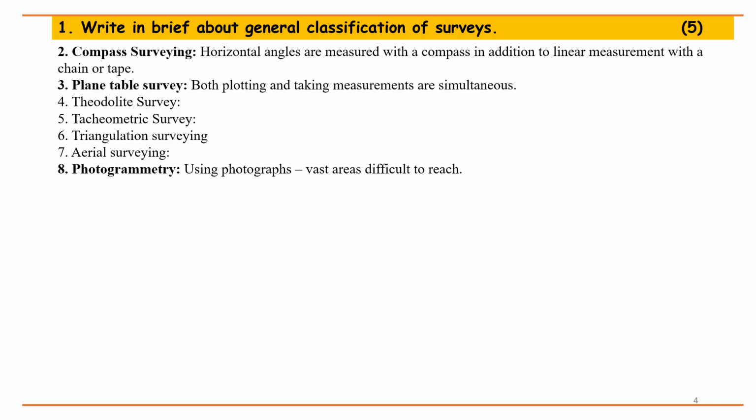2. Compass surveying. Horizontal angles are measured with a compass in addition to linear measurement with a chain or tape. Point 3. Plane table survey. Both plotting and taking measurements are simultaneous. Point 4. Theodolite survey. 5. Tachyometric survey. 6. Triangulation surveying. 7. Aerial surveying. 8. Photogrammetry. Using photographs, vast areas difficult to reach.